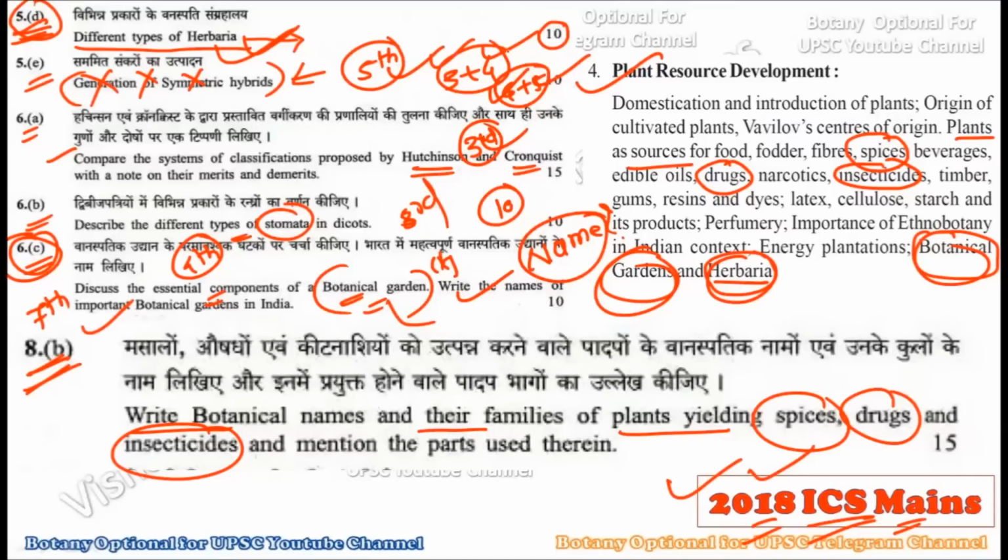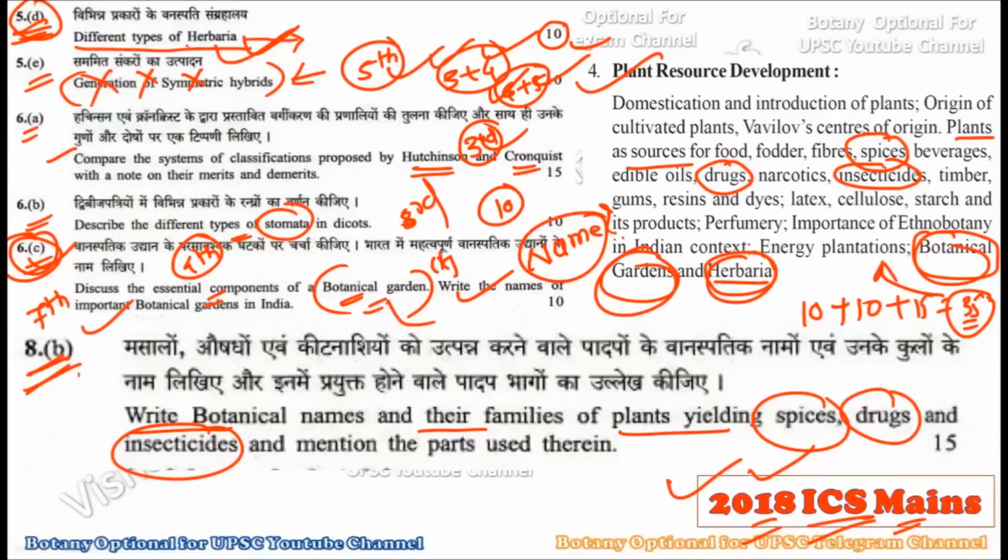The fifth D question was for 10 marks, right? Then the sixth C question was for 10 marks again, and the eighth B question was for 15 marks. So in all, 35 marks weightage is given to this particular chapter. Okay, so 35 marks, very easy marks.